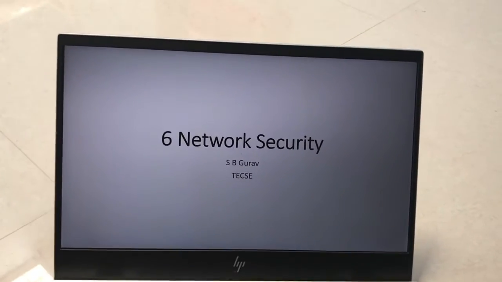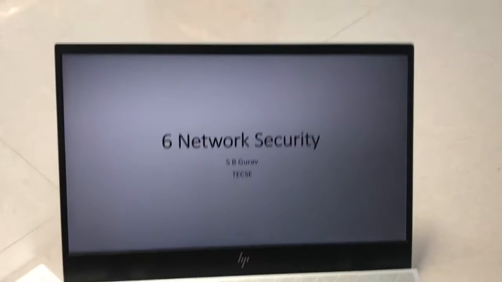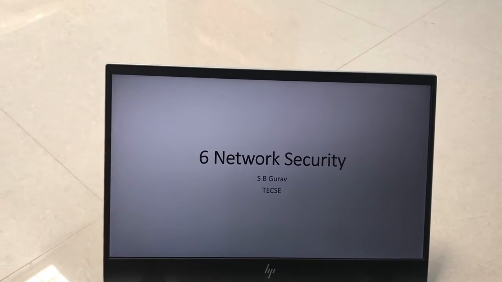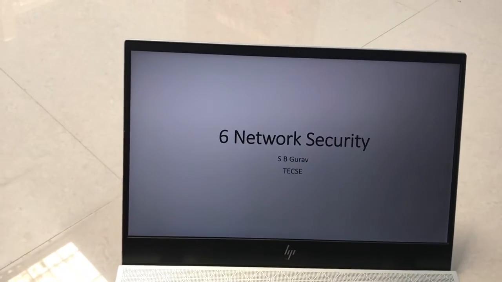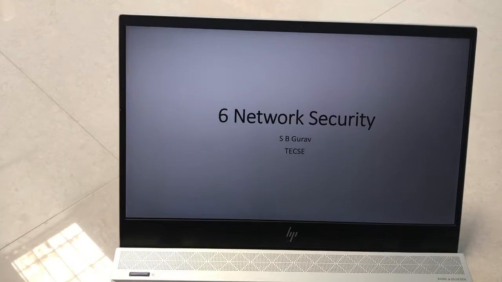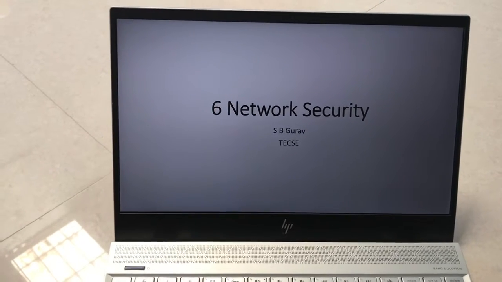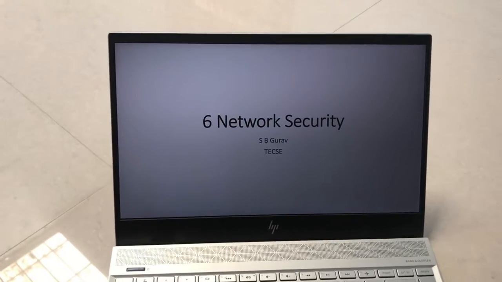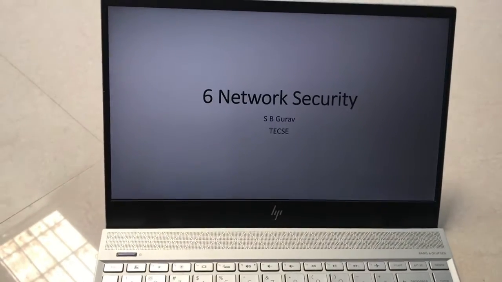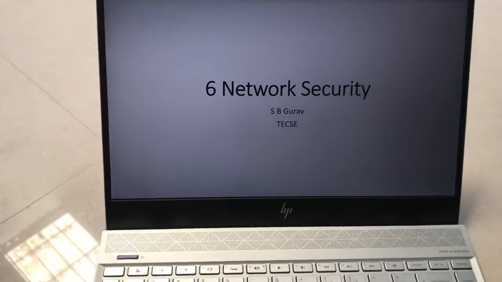Okay, what is meant by security? It means that if you are sending the data from sender to receiver securely, without altering it and without the data being stolen by eavesdroppers or hackers, it is called security. It means how securely we are going to share the data between the client and the server, or the sender and the receiver. It is called security here.